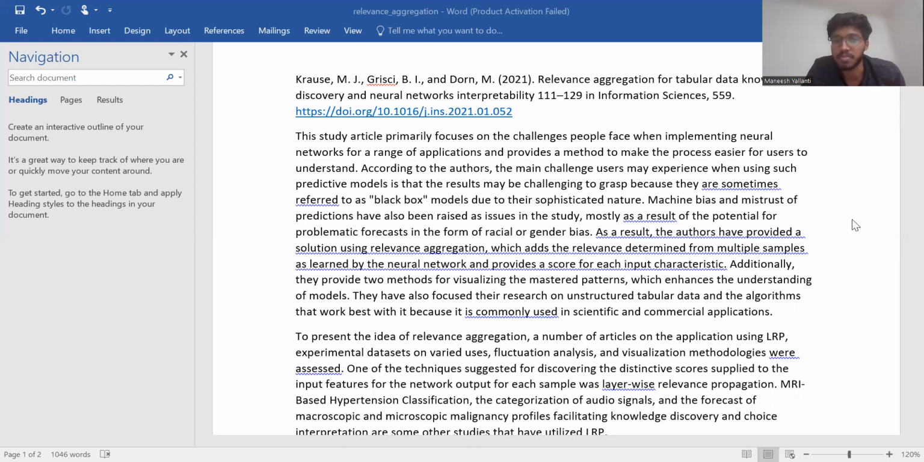As a result, the authors have provided a solution using relevance aggregation, which charts the relevance determined from multiple samples as learned by the neural network and provides a score for each input characteristic. Additionally, they provide two methods for visualizing the master patterns, which enhances the understanding of models. They have also focused their research on unstructured tabular data and the algorithms that work best with it because it is commonly used in scientific and commercial applications.